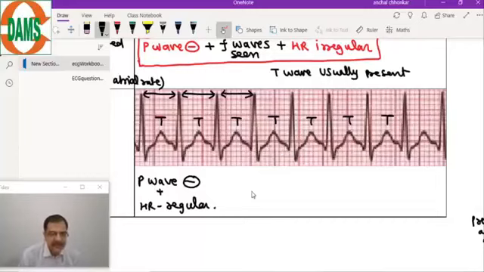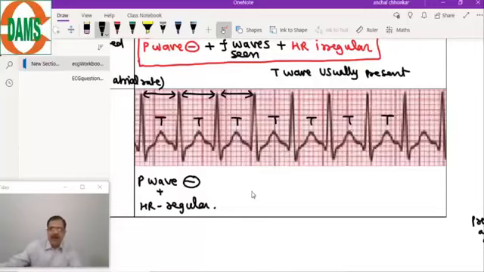And if a P wave is seen, then it will be an inverted P wave just after the QRS complex. Why not a junctional rhythm? Remember, the meaning of junctional rhythm is that the AV node is depolarizing with its own rate. And what was the rate? 40 to 60. And here the rate is tachycardia, more than 100. Sinus arrest will cause a junctional rhythm, that is a bradycardia. Rate will be 40 to 60, and here the rate is more than 100 per minute.